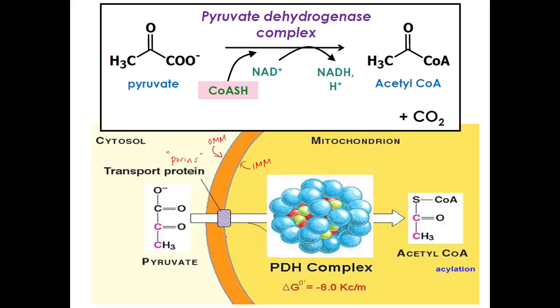So there is also a protein there that will allow the entry of your pyruvate papasok sa loob ng mitochondria, and that is what we call your pyruvate translocase. So translocase. So papasok siya diyan sa loob ng mitochondria. And then, pag nakapasok na siya dyan, it will be acted upon by your PDH complex or your pyruvate dehydrogenase complex to form your acetyl-CoA.